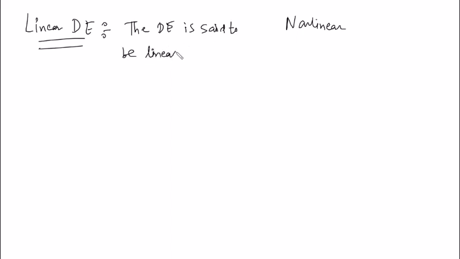So it's all related to the equation of a line, like y is equal to mx plus c. So y and x are having a linear relationship. They are not multiplied among themselves. There is no x square, no y square, and so on. So let me give you the formal definition of a linear differential equation. It says that the differential equation is said to be linear if